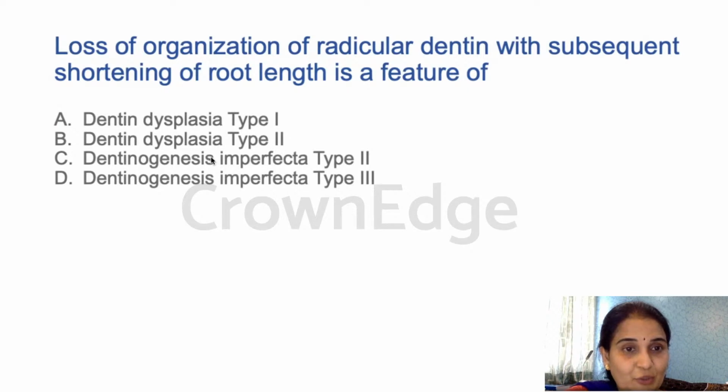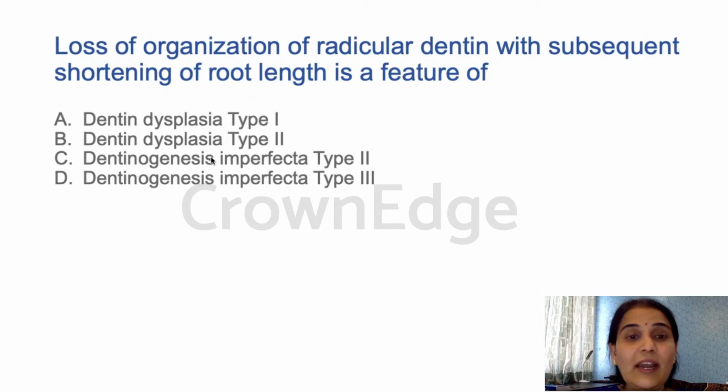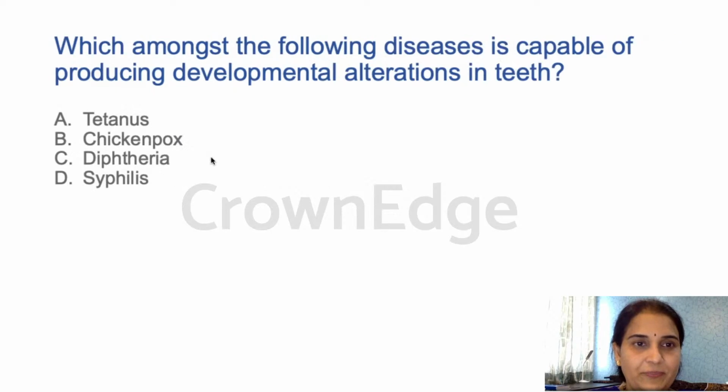The answer has to be A, dentin dysplasia type 1, which is the radicular type. Type 2 is the coronal type. Here they have very specifically mentioned the radicular dentin loss of organization. The teeth in this dentin dysplasia are called rootless teeth. You know that. So the answer is A for this question. Next. Which amongst the following diseases is capable of producing developmental alterations in teeth? This is again a repeat question.